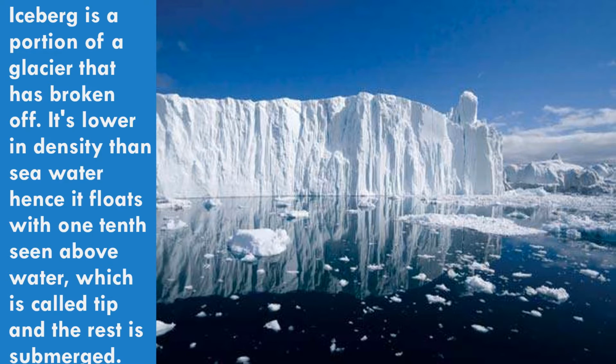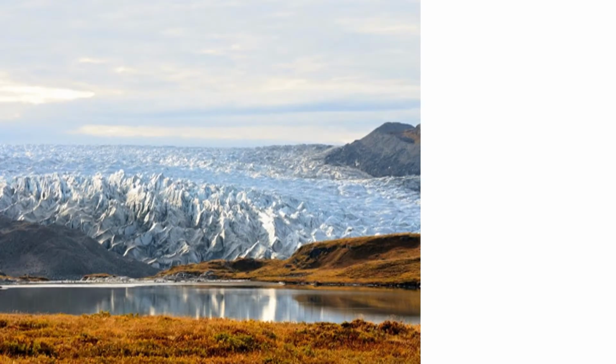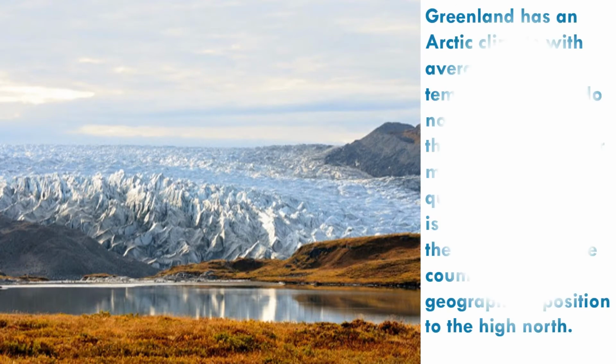As we reach near Greenland, we see big blocks of ice floating in water. These are known as icebergs. Now, I am going to discuss the climate and vegetation of Greenland.